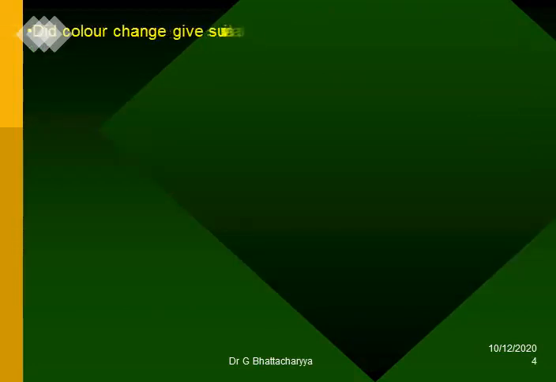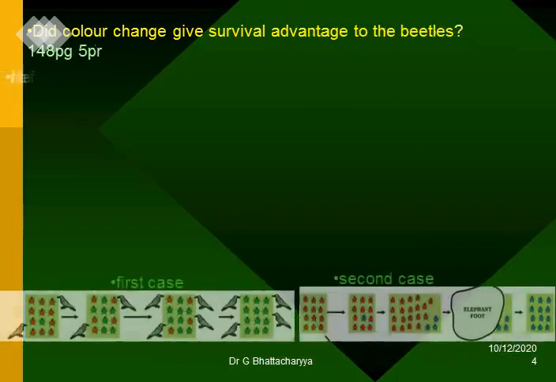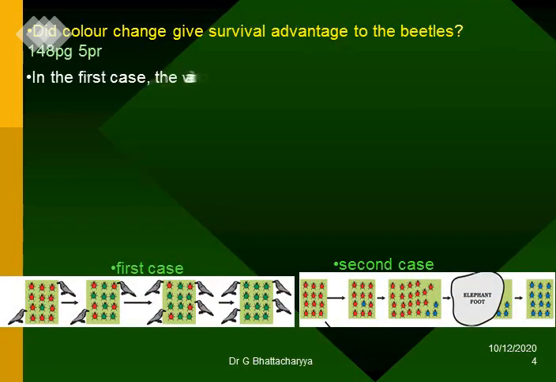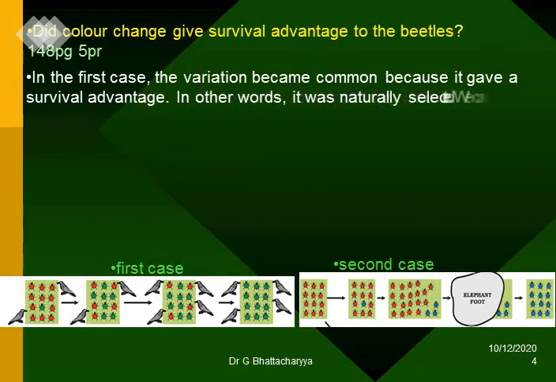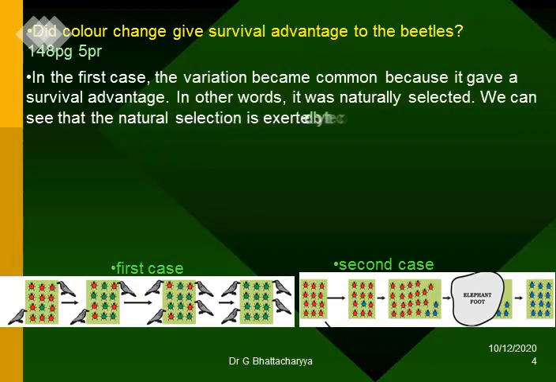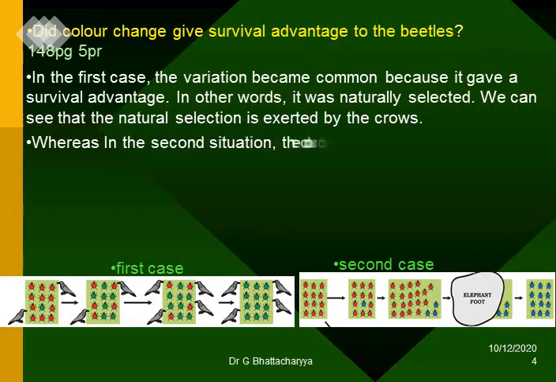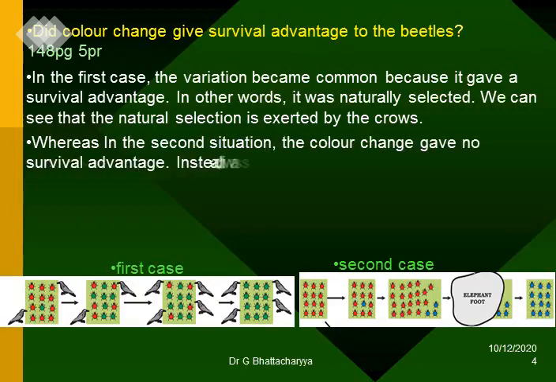Did color change give survival advantage to the beetles? In the first case, the variation became common because it gave a survival advantage. In other words, it was naturally selected. We can see that the natural selection is exerted by the crows, whereas in the second situation, the color change gave no survival advantage.